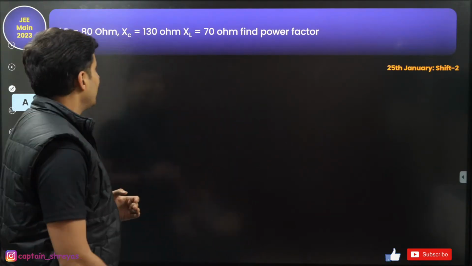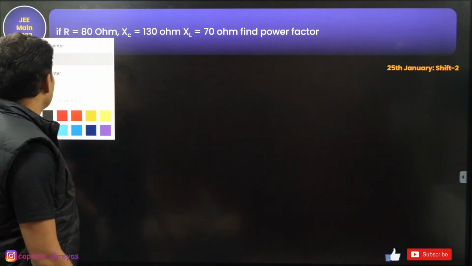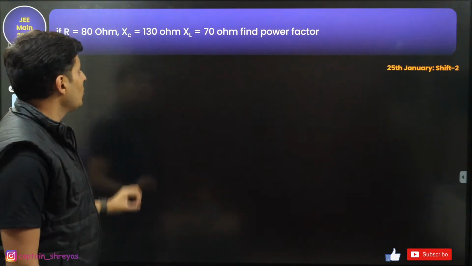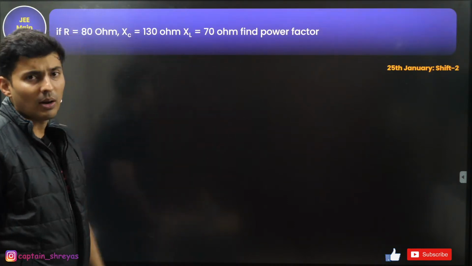Okay? Chalo, let's go on to the next question. Resistance is 80 ohms. XC is 130 ohms. XL is 70 ohms. Find the power factor.